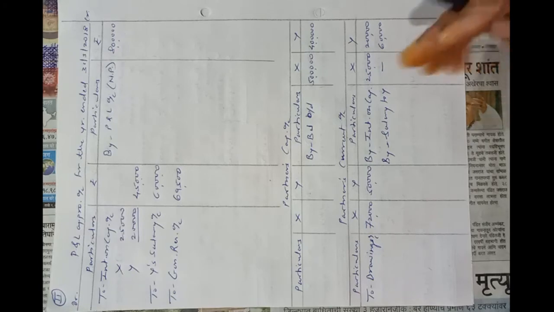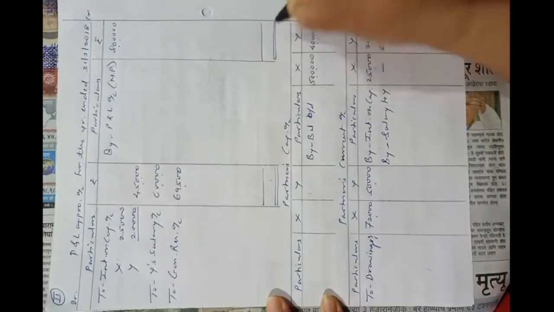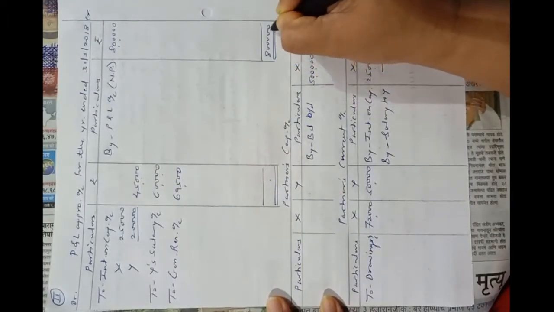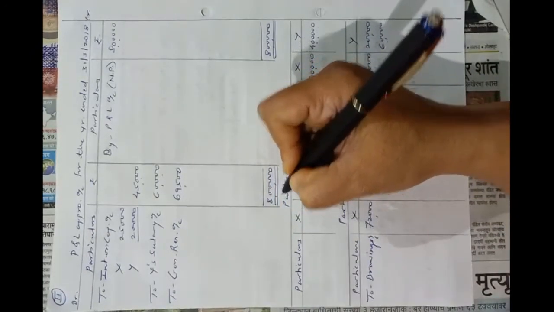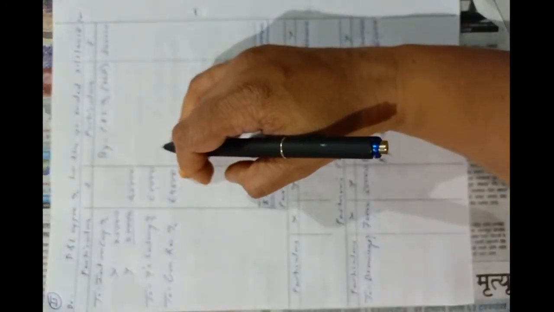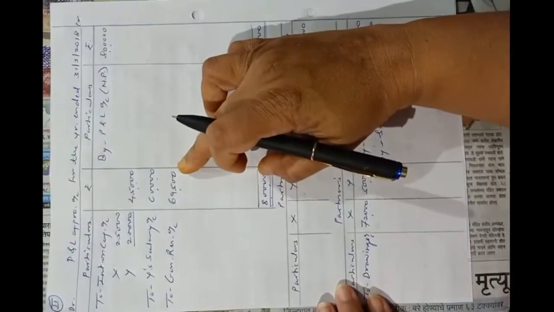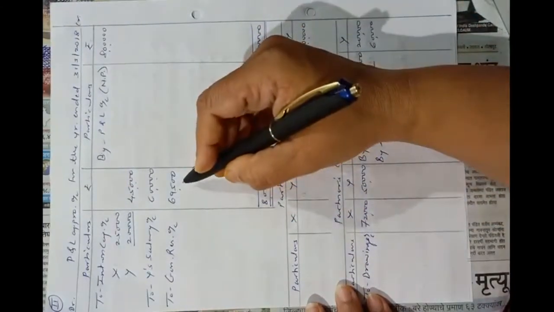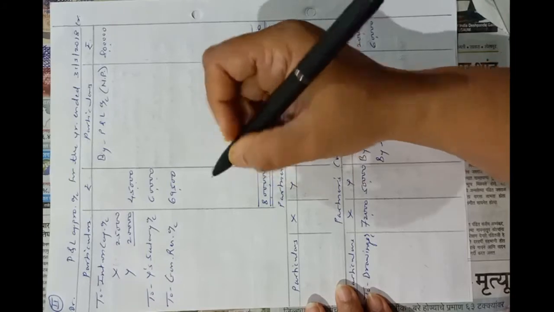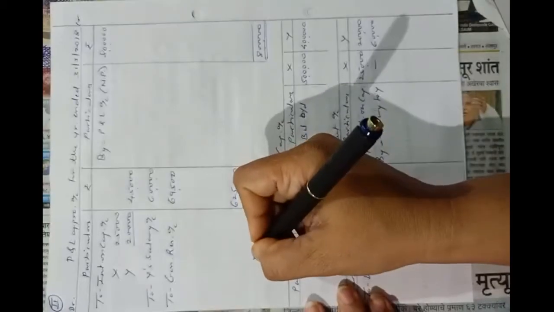Okay, now we have made all the entries. So first we will tally the profit and loss appropriation account. 8 lakh minus the total of these three amounts. So the total of the debit side is 1,74,500. So the difference will be 8 lakhs minus 1,74,500, so it will be 6 lakhs 25,500, which will be distributed between X and Y.